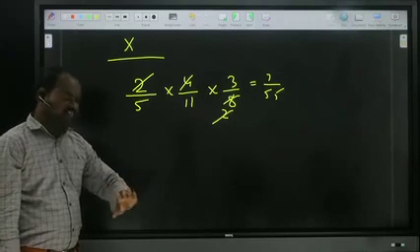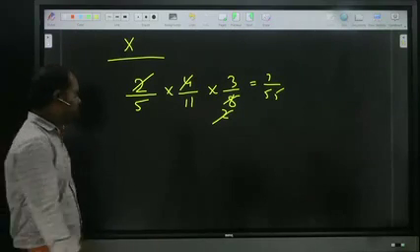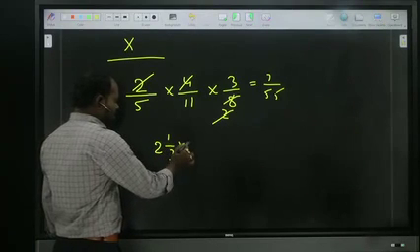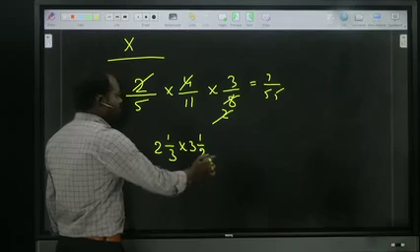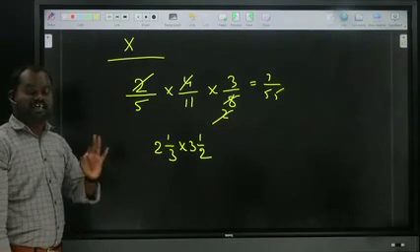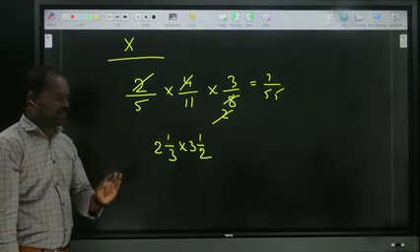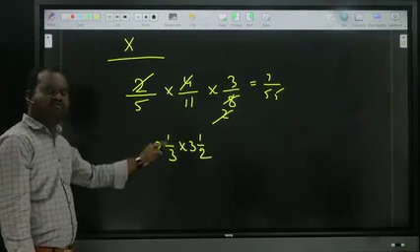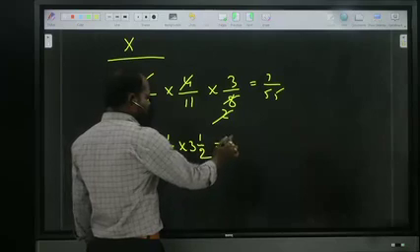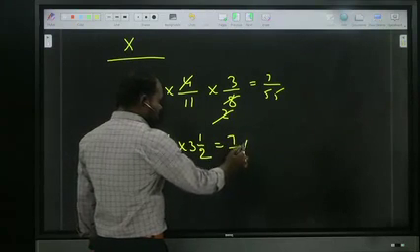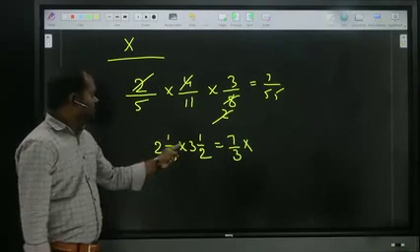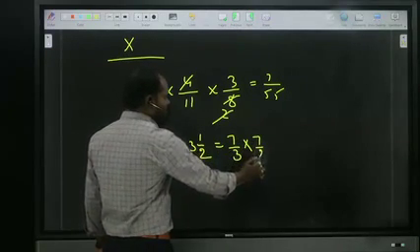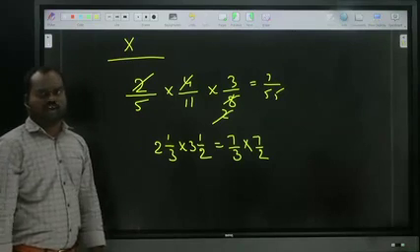In multiplication, if you get mixed fractions, for example 2 1 by 3 into 3 1 by 2, first of all, convert them. By conversion, what will happen? 3 twos are 6 plus 1, so 7 by 3, into 2 threes are 6 plus 1, so 7 by 2. Now they have become normal fractions.